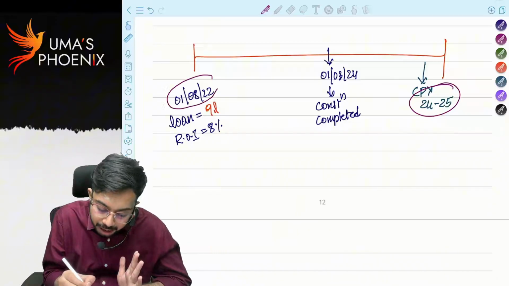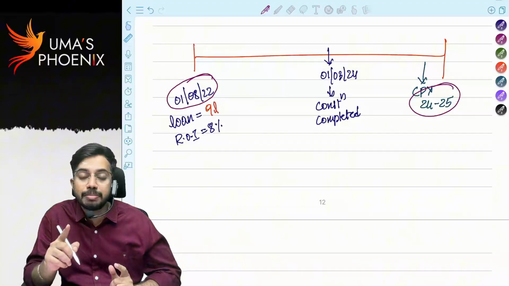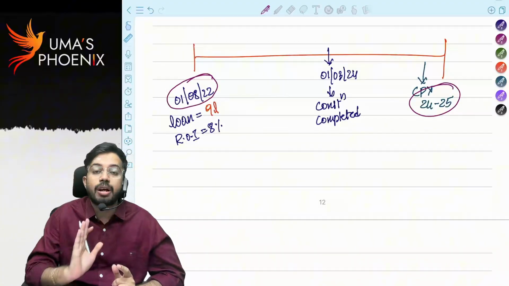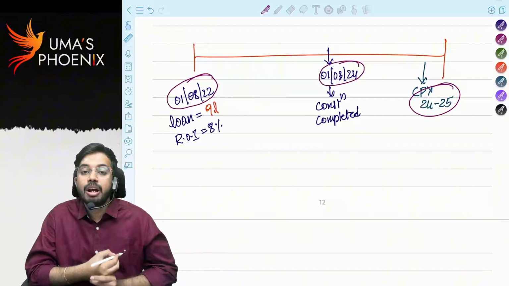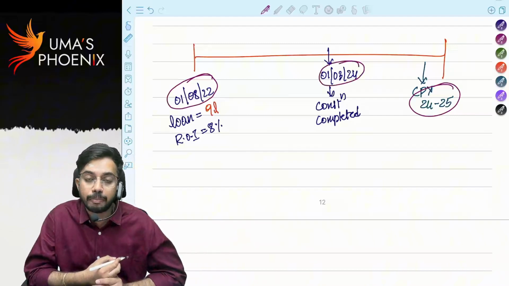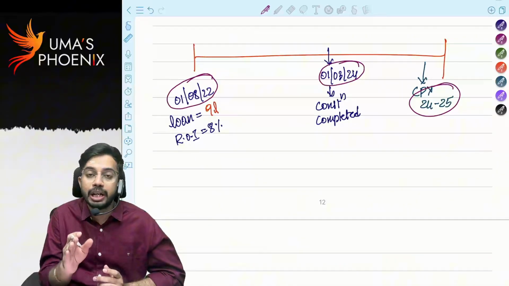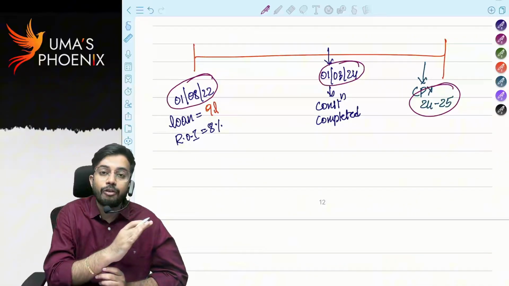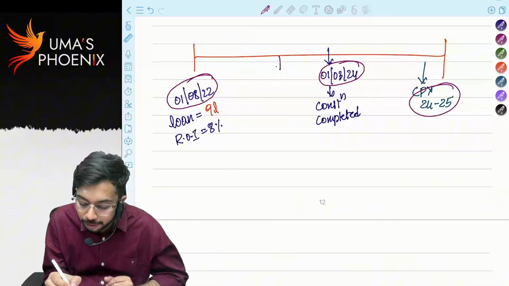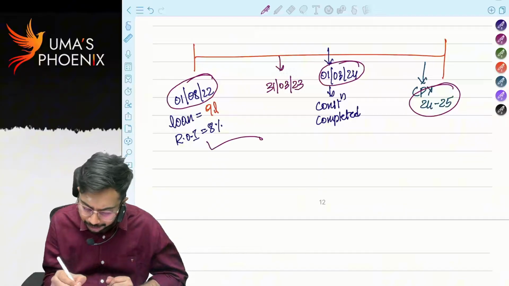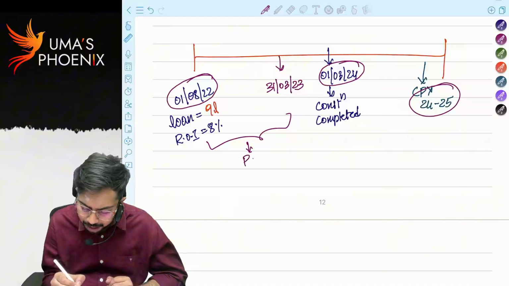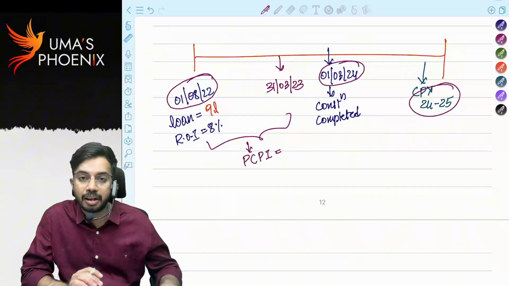From date of taking loan up to 31st March preceding the date of completion of construction. What is the date of completion of construction? 1st March 2024. Okay. For 1st March 2024, before that what is 31st March? Before that, 31st March is 31st March 2023. For this period, whatever the interest is there, that interest we call as pre-construction period interest, correct?